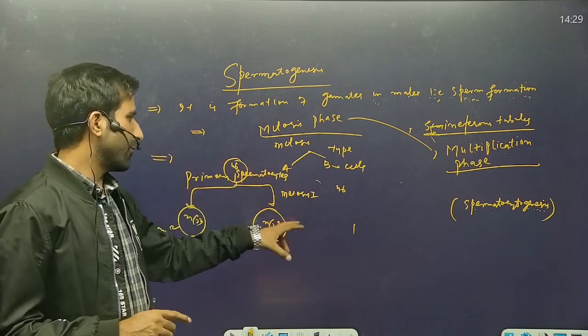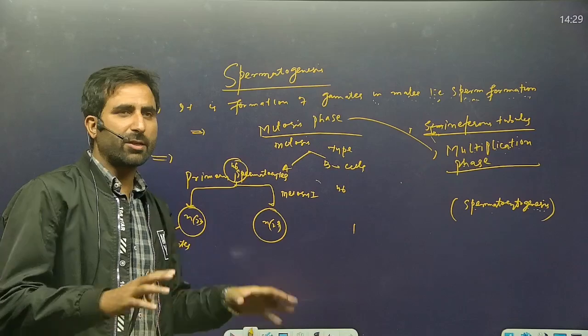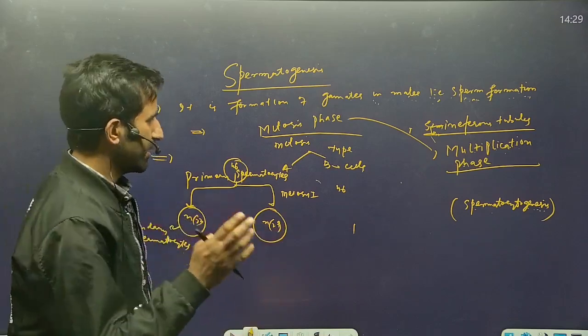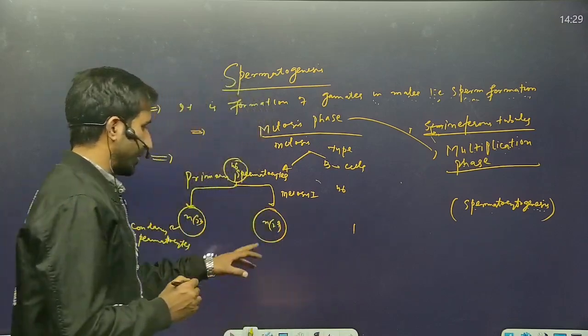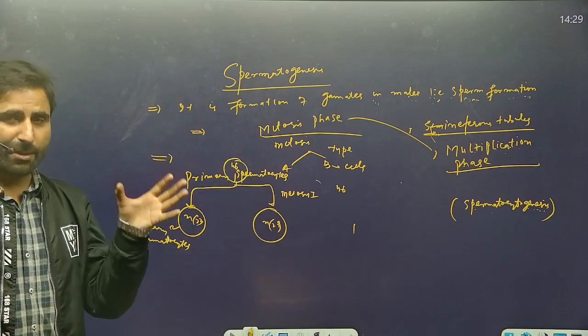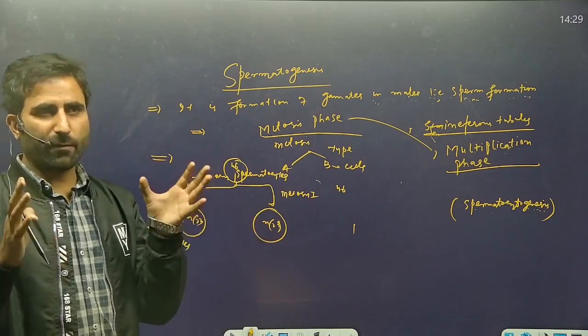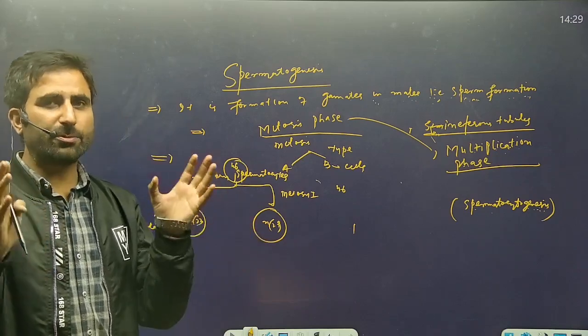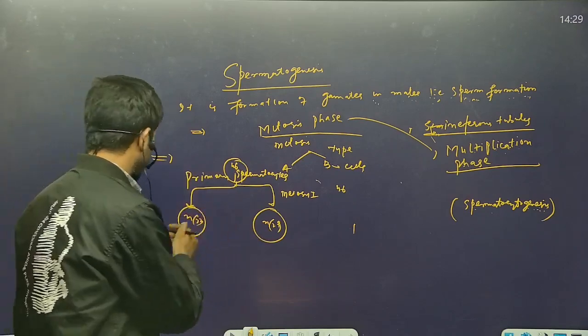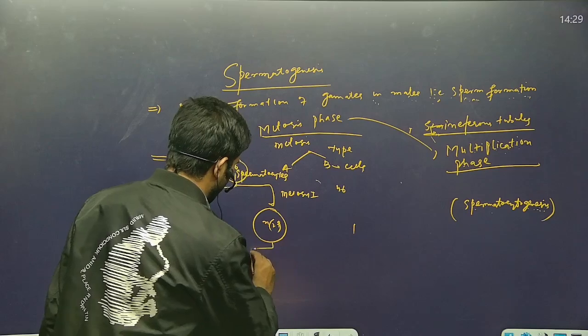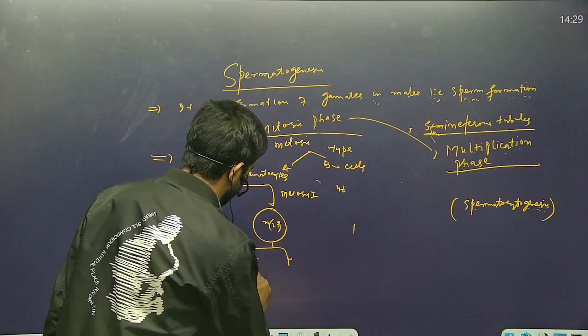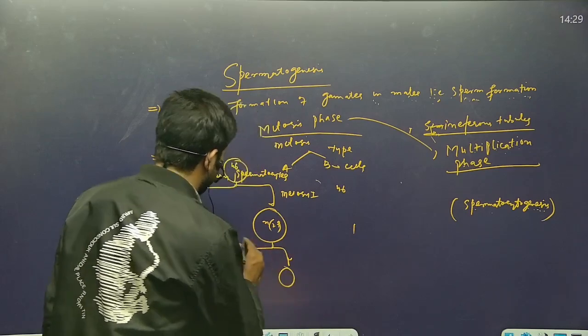The cells formed after meiosis first are haploid, but they are not true haploid cells. They have double DNA content. So to form gametes, which are always true haploid cells, they will enter into meiosis second.